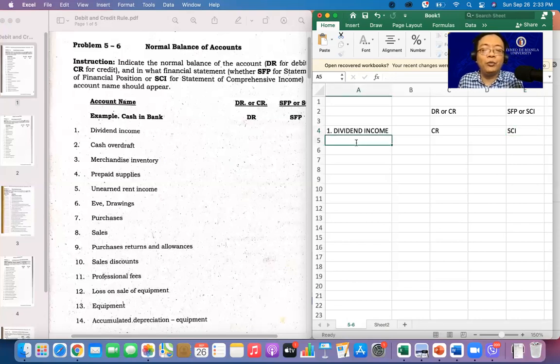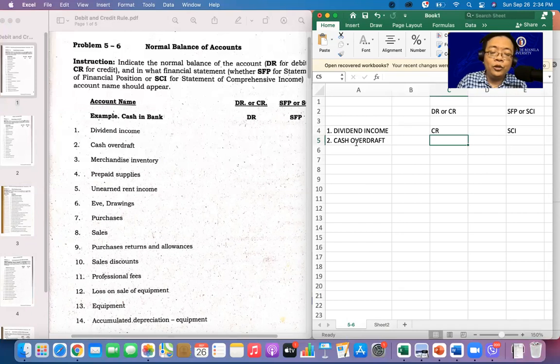On number 2, ito bago. What do you mean by cash overdraft? Halimbawa, you have savings, you have a checking account, and the balance of the account is worth 1 million. Kaya lang, nag-issue ka ng cheque worth 1.1 million.